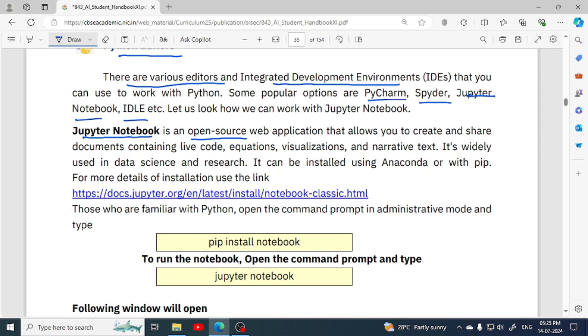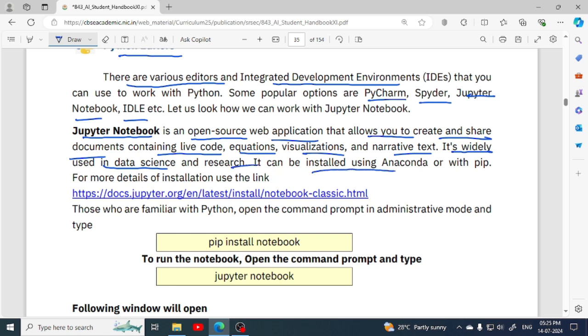It is an open source web application that allows you to create and share documents containing live code. So you can write code and you can share it with others also, along with equations, visualizations and narrative text. It's widely used in data science, and we are learning data science also in AI, because data science is a domain, a field of AI and research.